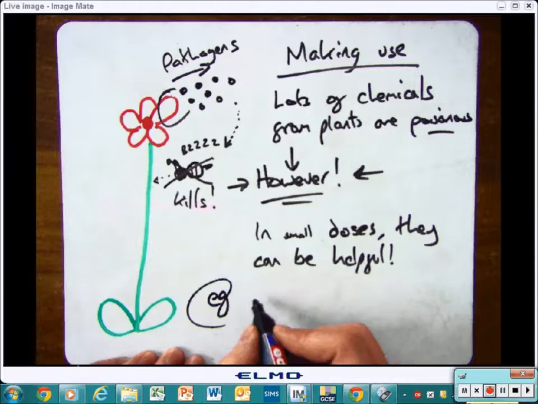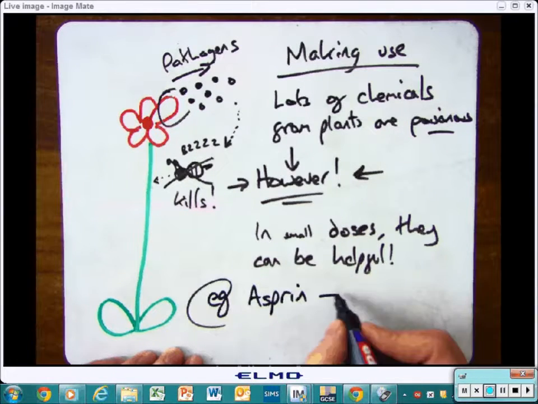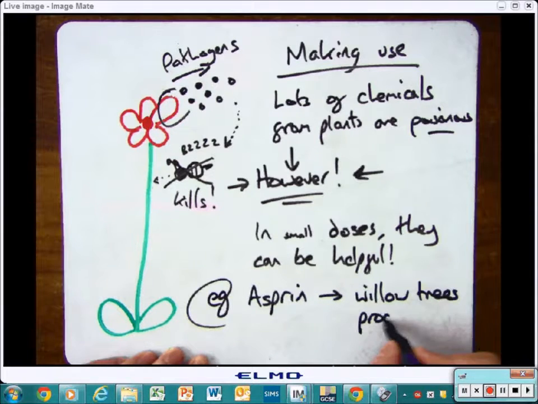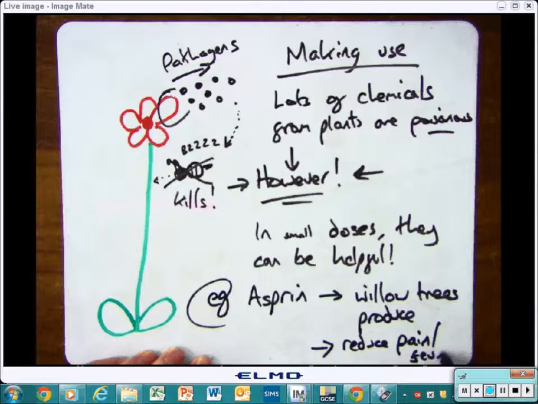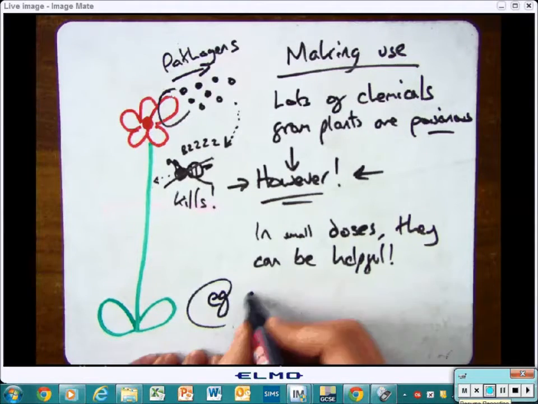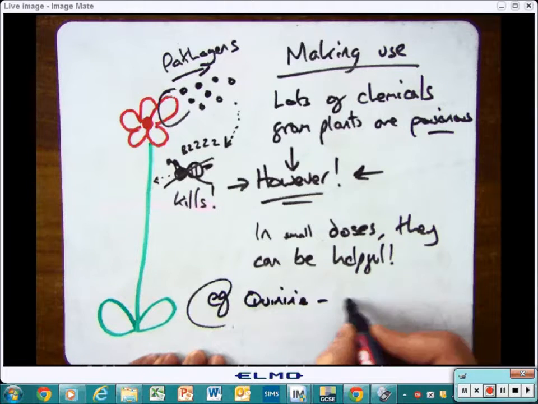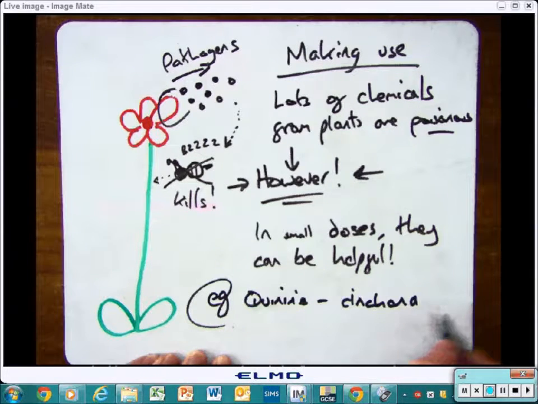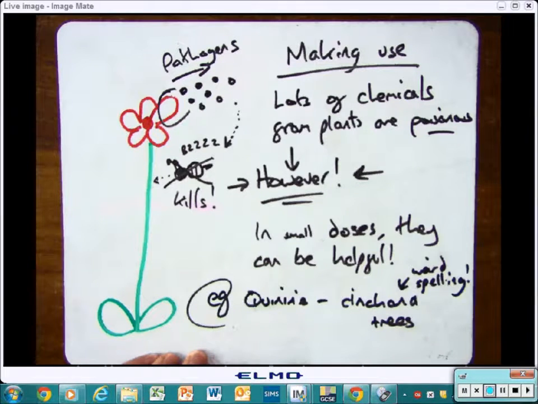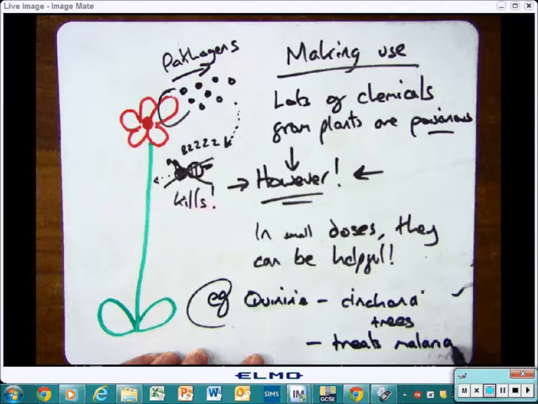The two examples you need to know, the first one is aspirin. Aspirin is a chemical that is taken from willow trees, and it's used to prevent pain and fever, which is obviously good, and you've probably used them quite a lot. The next one is quinine, and I can never pronounce this. It's from the cinchona tree. I think that's how you pronounce it, and I can't even spell it either. And that is something that is used to treat diseases like malaria.